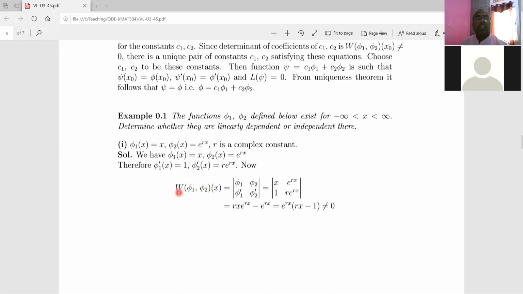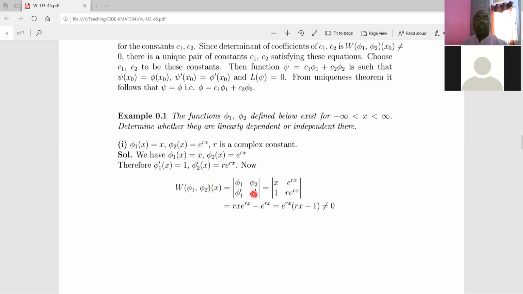And we use the theorem which we proved yesterday, that two solutions are linearly independent if and only if the Wronskian of the two solutions at x is not equal to 0. So if this Wronskian is not equal to 0, then we conclude that the two solutions phi1 and phi2 are linearly independent. And if this Wronskian comes out to be 0, then we conclude that these two solutions are not linearly independent. It means those two solutions phi1 and phi2 are linearly dependent. Okay, so let us see here.